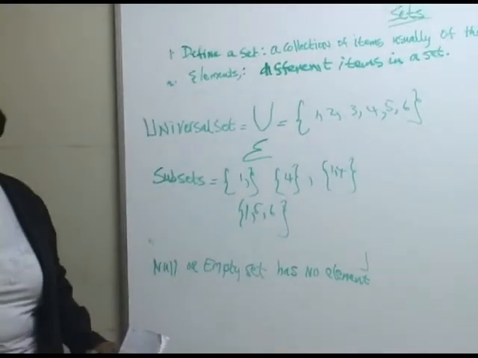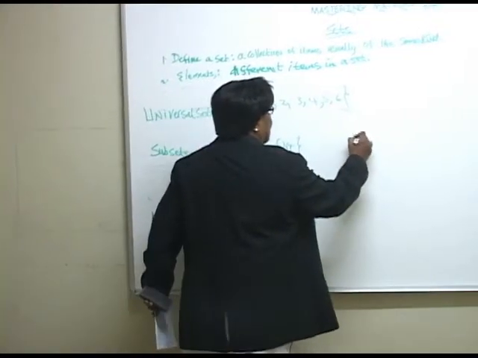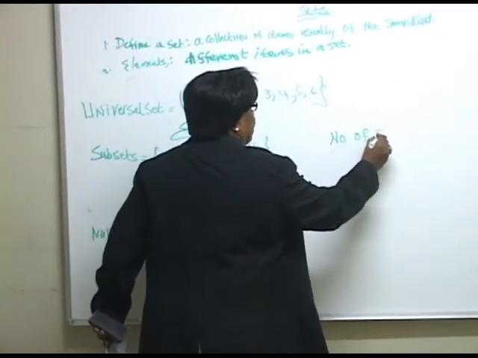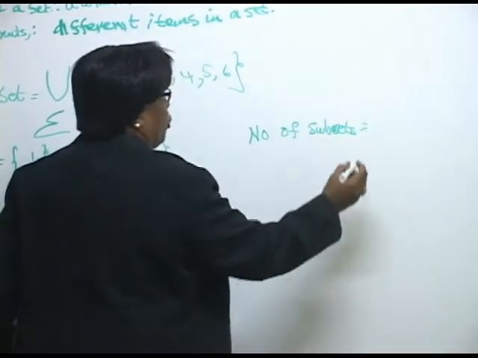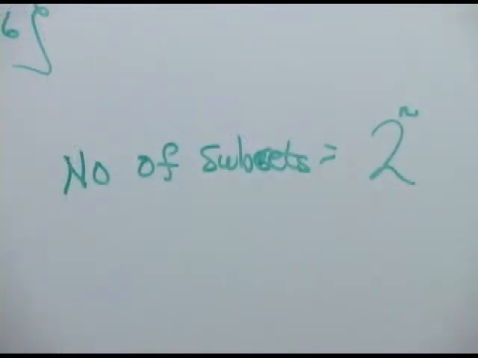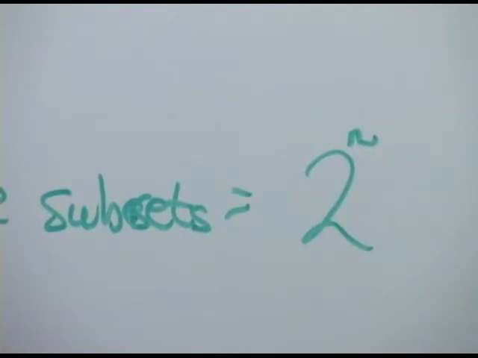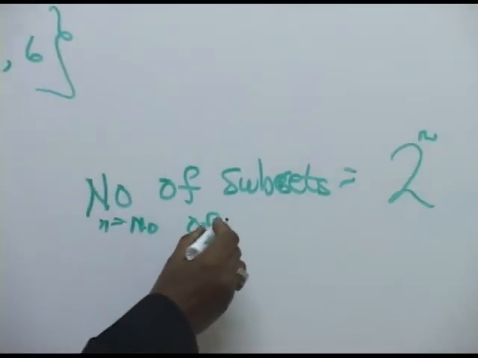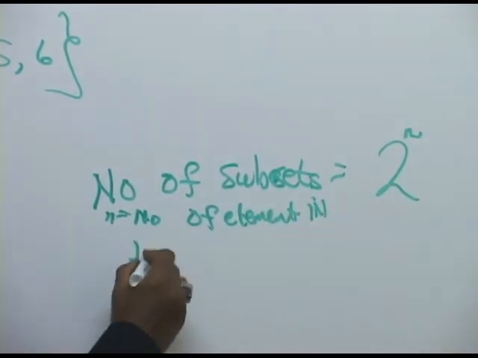because there is a formula that we would use to say the number of subsets in any set is equal to 2 to the n, where n represents the number of elements in the set.